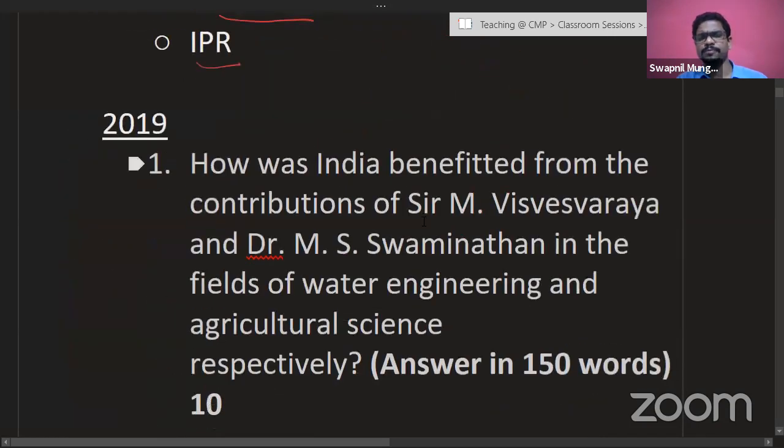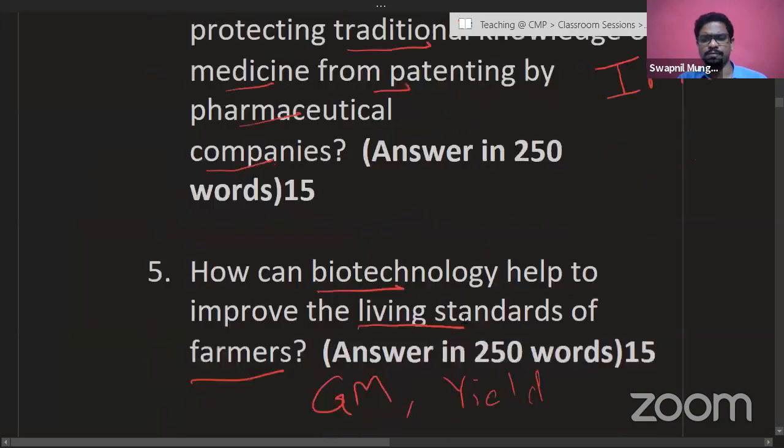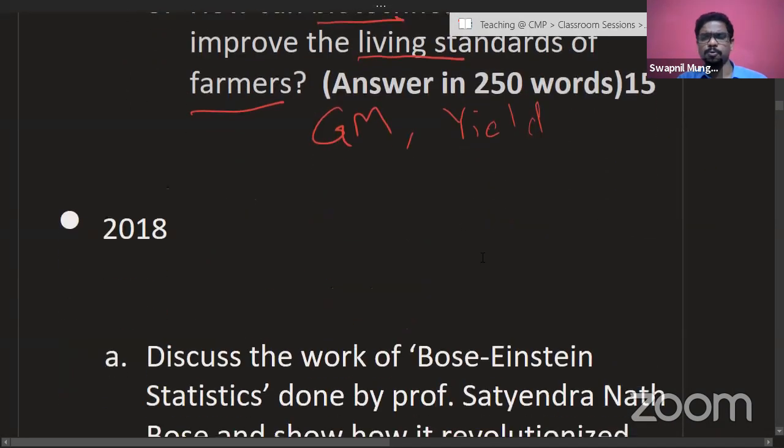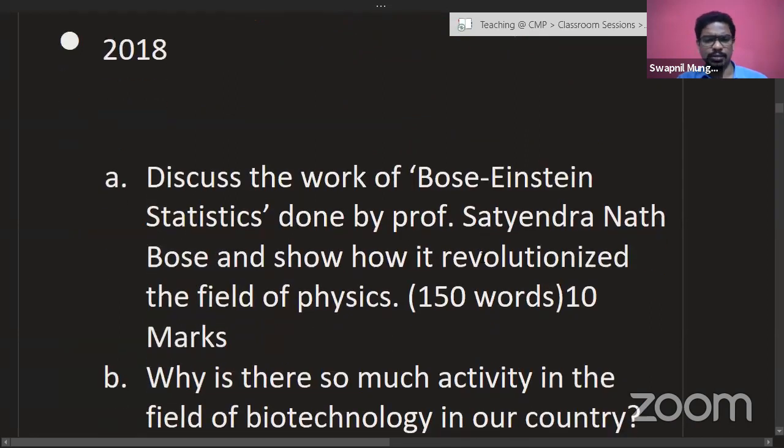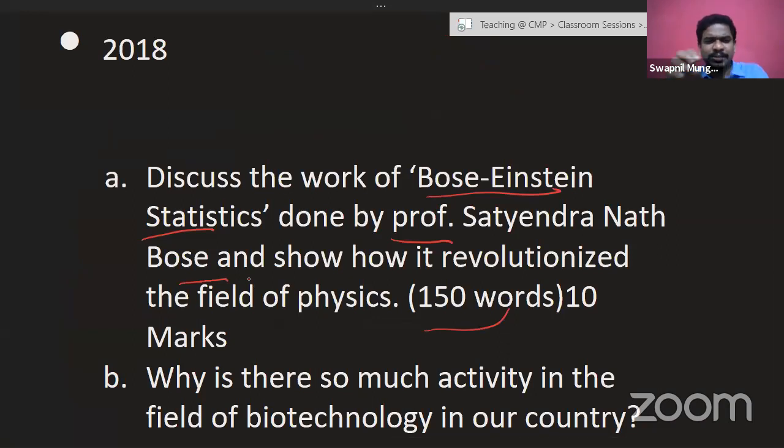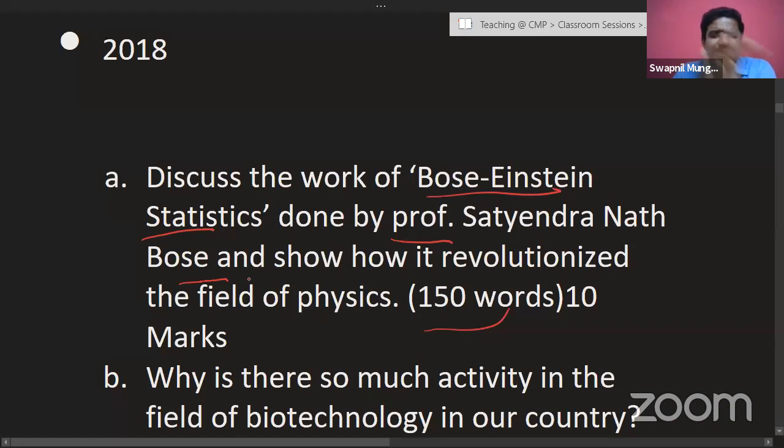These are basic things: if you do them and keep a keen eye on current affairs, it is going to be very easy for you to maintain the tempo and write answers accordingly. In 2018, a question was a little difficult for most people, because it was on Bose-Einstein statistics, done by Professor Satyendranath Bose, and asked to discuss that work. Many students were not able to answer such factual questions, and there was not much significance in 2018 to ask about Bose and statistics.